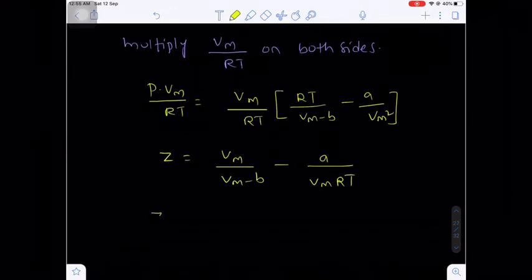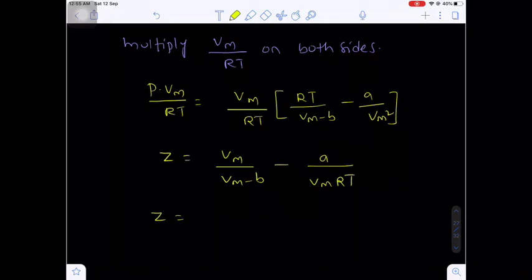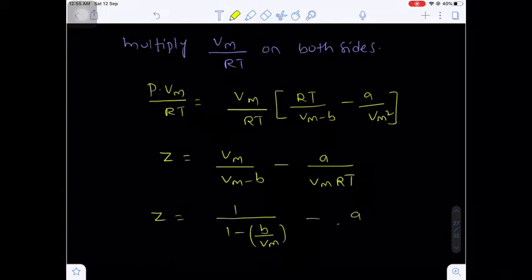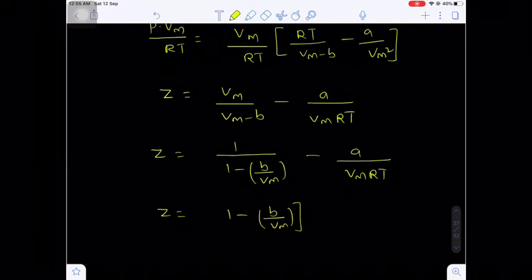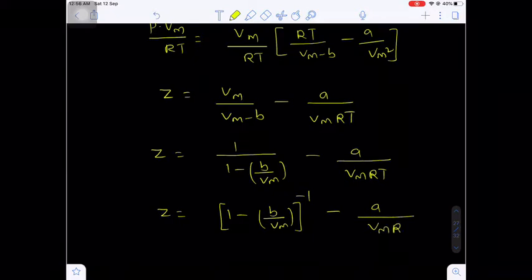So next step, Z equals 1 by 1 plus b by Vm, minus a by Vm RT. Now here Z is equal to 1 minus b by Vm whole to the power minus 1, minus a by Vm RT.